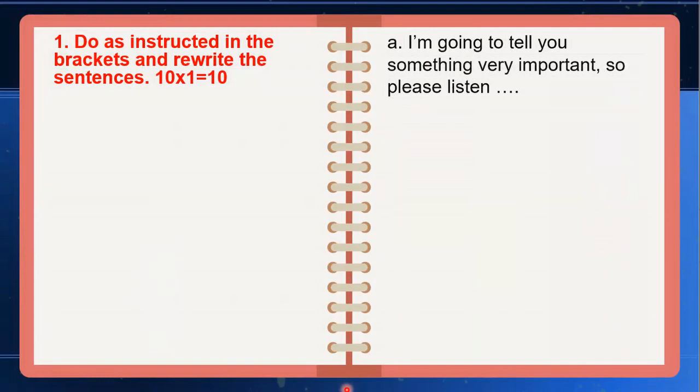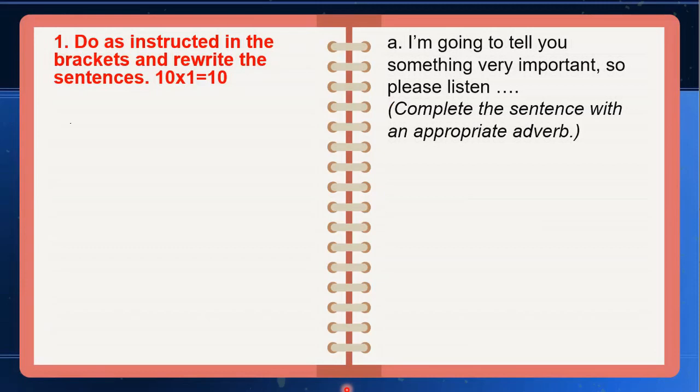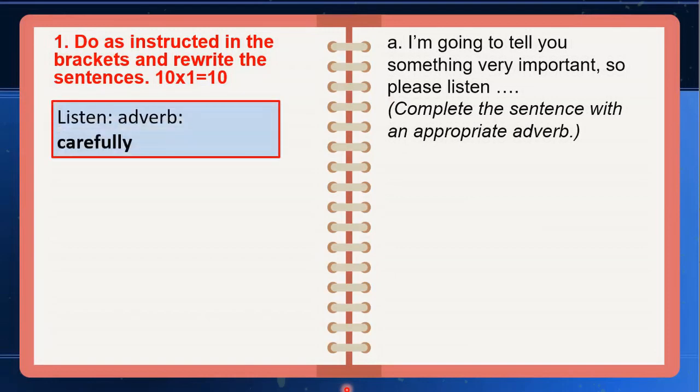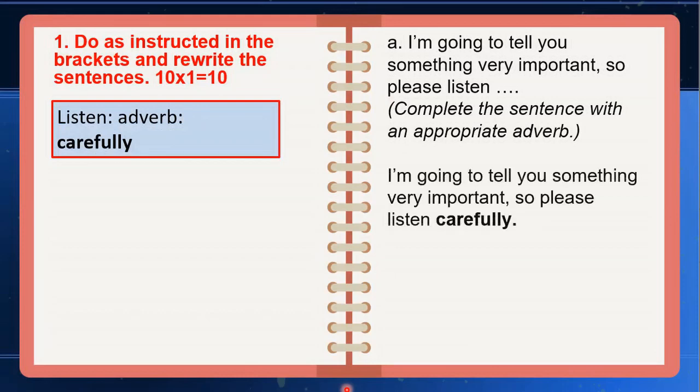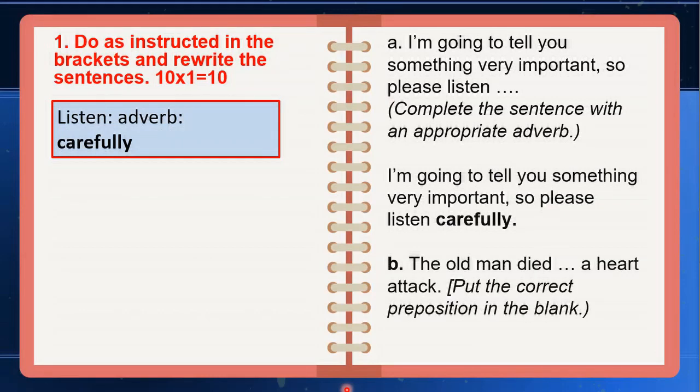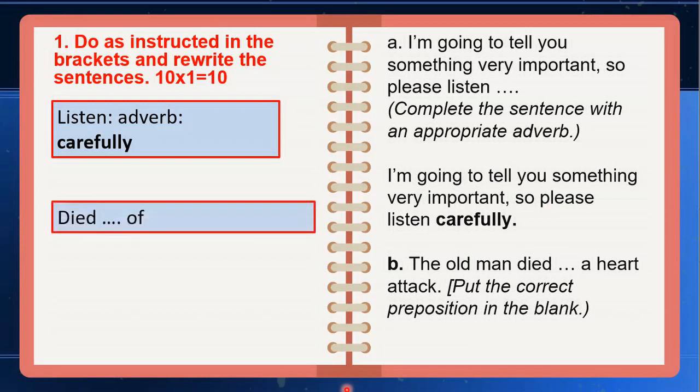I'm going to tell you something very important. So please listen. And the instruction says, complete the sentence with an appropriate adverb. Since the speaker is going to tell something very important, when someone says something very important, we should listen to such a matter very carefully. So this question demands an adverb. So carefully can be the correct answer. Likewise, the old man died a heart attack, and your job is to put a preposition. So what preposition goes with died? The preposition that goes well with the word died is of. So the answer is the old man died of a heart attack.